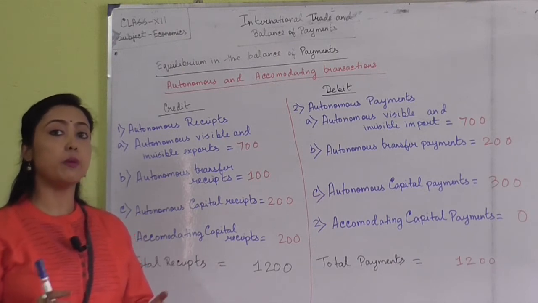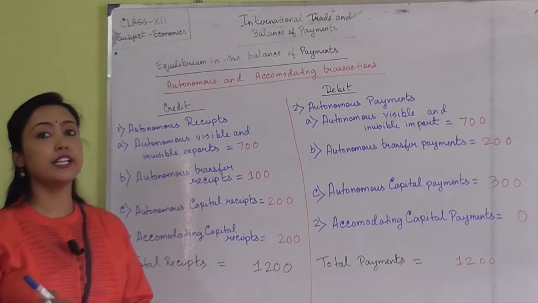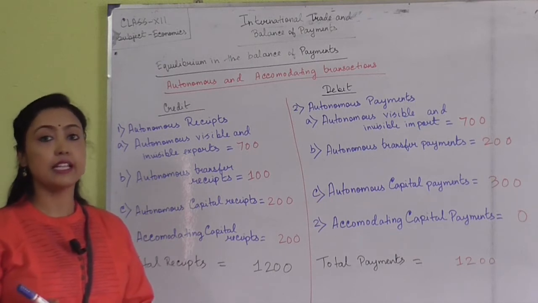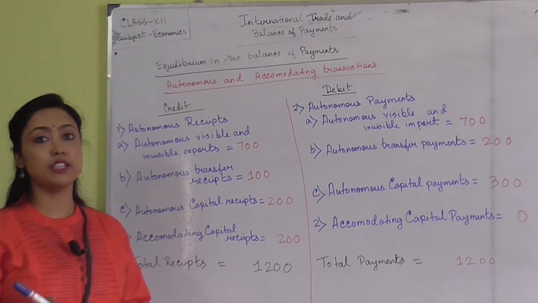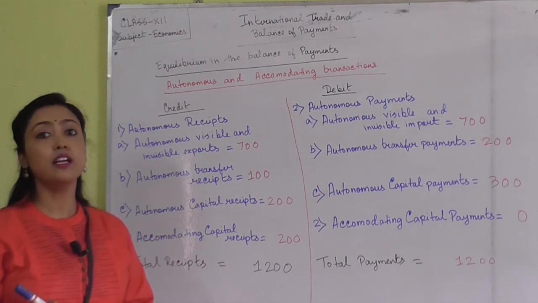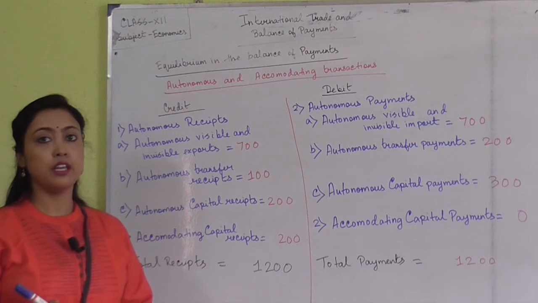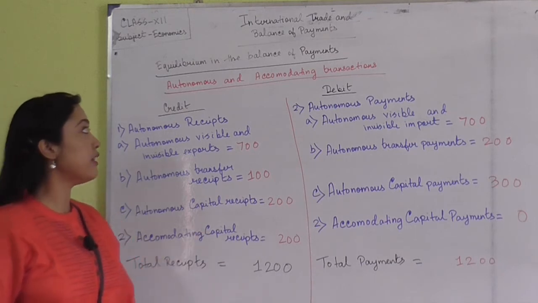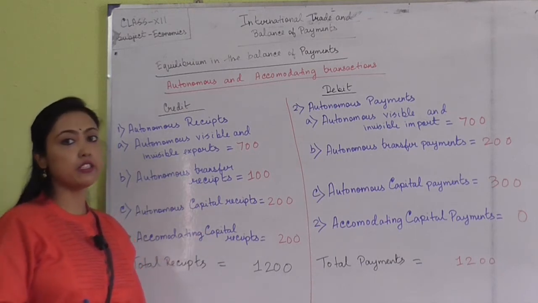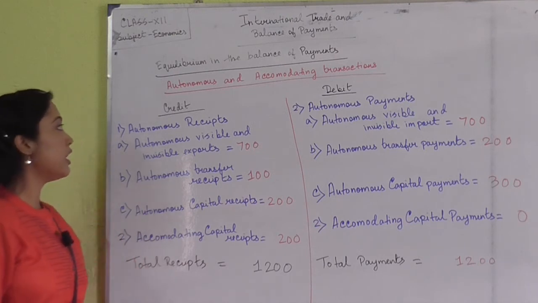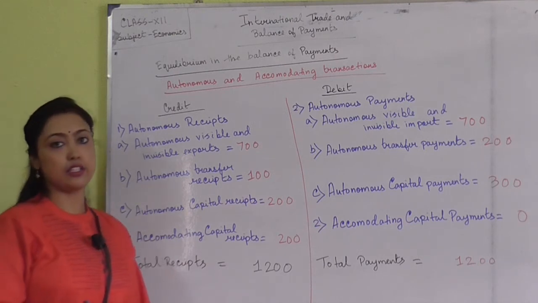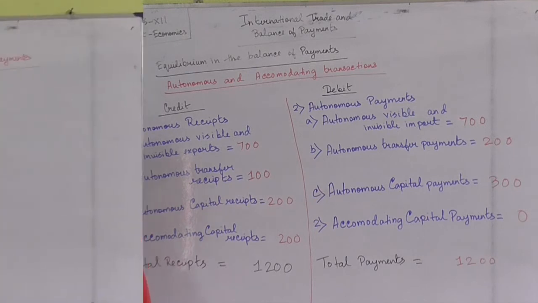So in order to cope with this situation, the accommodating transactions do take place. The work of the accommodating transactions is to cope with the situation which arises from the autonomous transactions. So this is mainly the concept of equilibrium in the balance of payments, which arises out of the autonomous and accommodating transactions. I think it is clear to you.